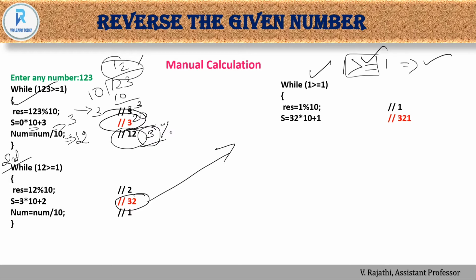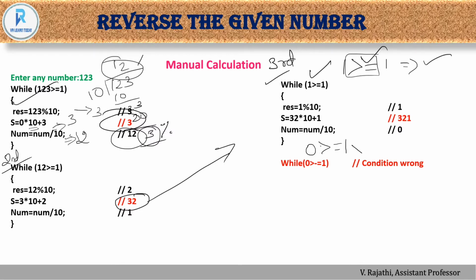So the result will be 321, and the num value equals num modulo division 10, which is 0. Okay. So this is the third iteration. The third iteration was finished, and now it moves on to the fourth iteration. When it comes to the fourth iteration, 0 is greater than or equal to 1. So the condition is false, so it will not execute this one.